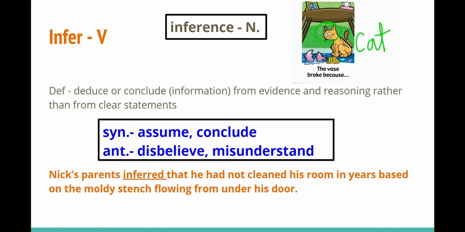So if I walked in today from school with an umbrella, right, the evidence would be my wet umbrella. You would be able to infer that it is raining outside. You come to a conclusion based on the evidence, okay? Synonyms: assume, conclude. Antonym: disbelief, misunderstood. Nick's parents inferred that he had not cleaned his room in years based on the moldy stench flowing from under his door. So they came to a conclusion, okay, after inferring that he had not cleaned his room based on the evidence of the smell.